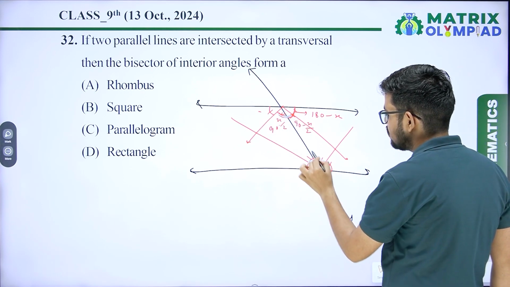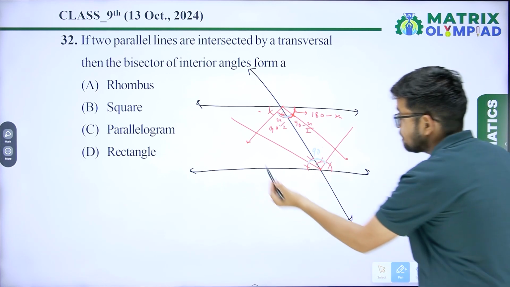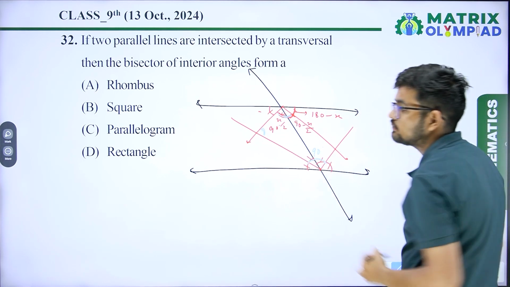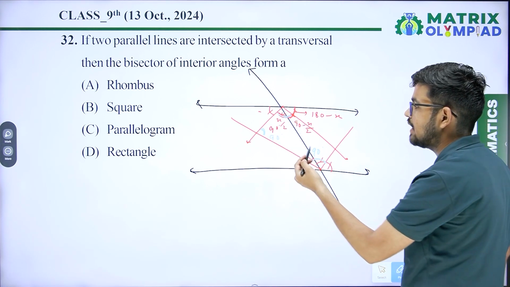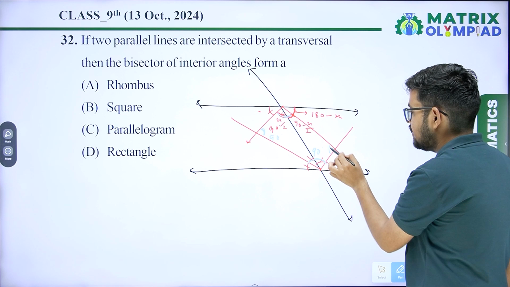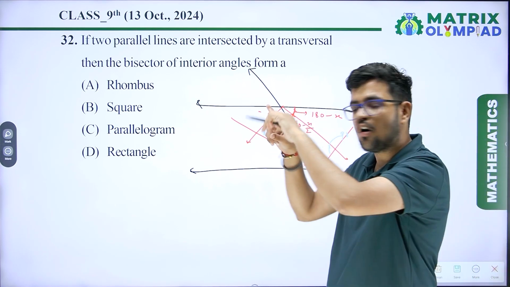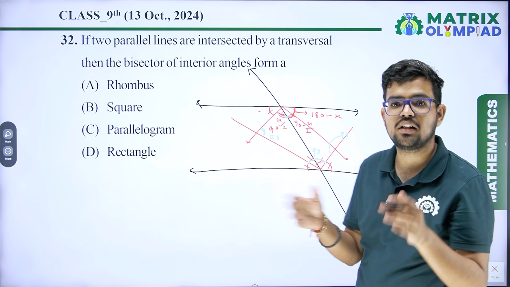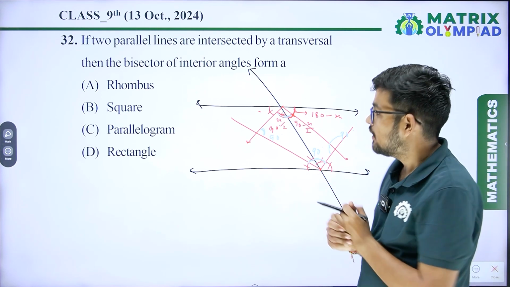Similarly, this angle is also 90 degrees. Now, this angle is also a right angle because the sides are parallel. This is also 90 degrees. So all interior angles of the quadrilateral formed are 90 degrees. So surely it is a rectangle.